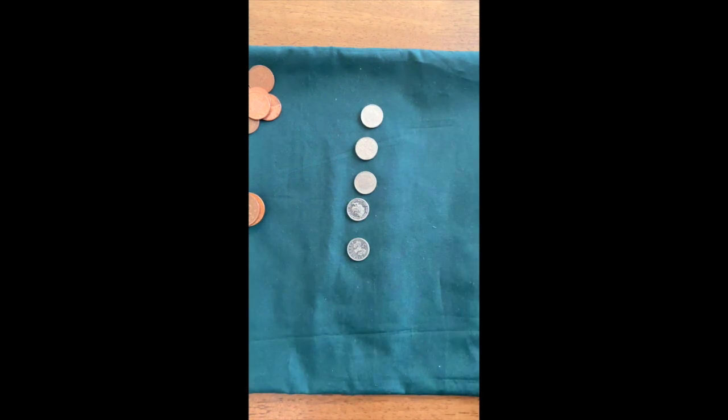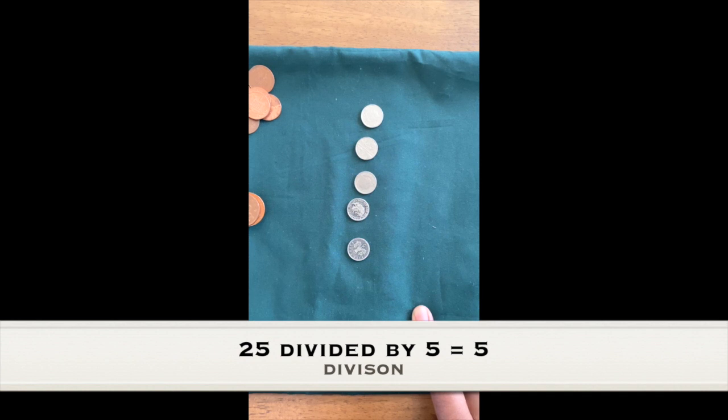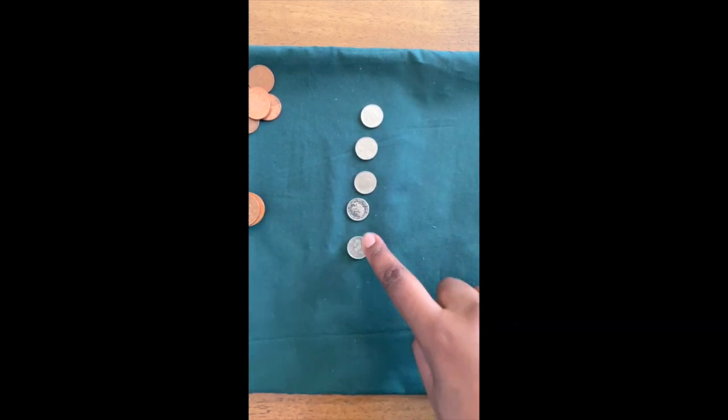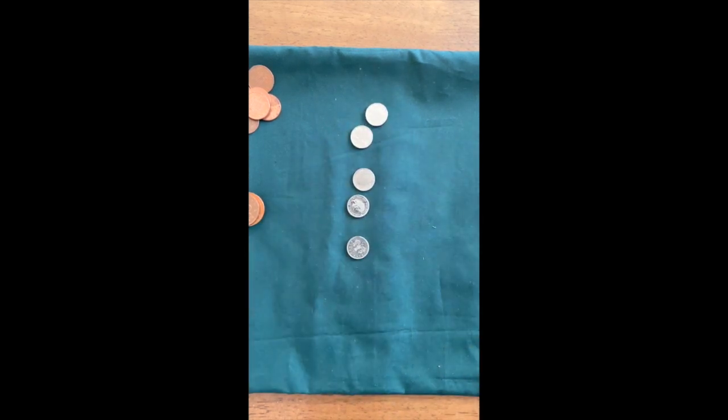But we could also use it for division. So the way we've just gone in 5's to work out what was 5 times 5, which is 25, we could also ask them what's 25 divided by 5. So if we know that all of this represents 25, we can count how many groups there are. So here there's 1 group of 5, 2 groups of 5, 3 groups of 5, 4 groups of 5, 5 groups of 5. So 25 divided by 5 would be 5.